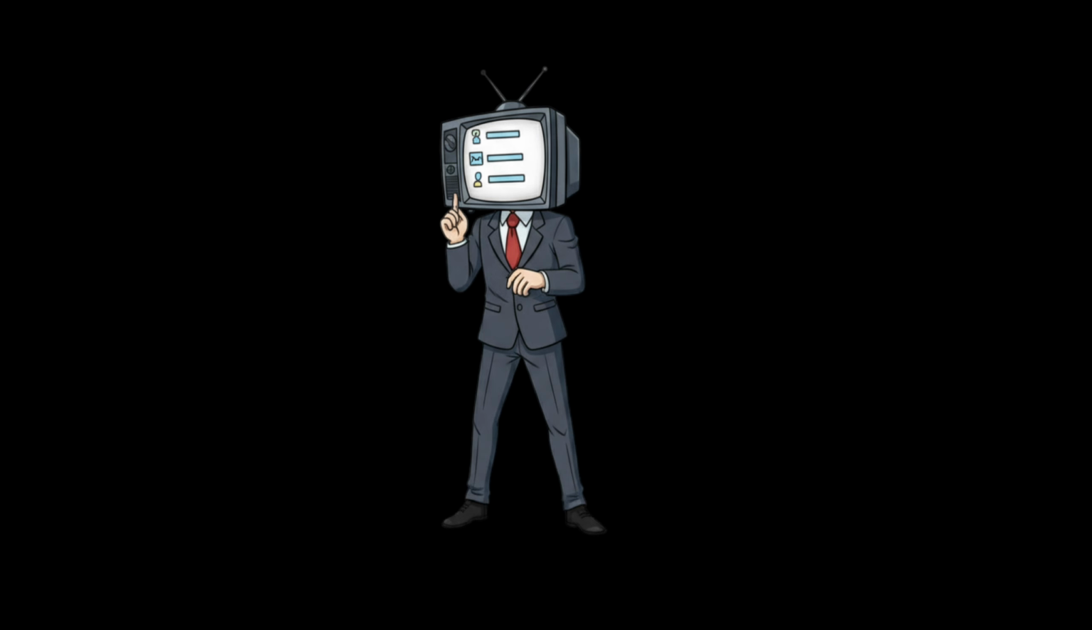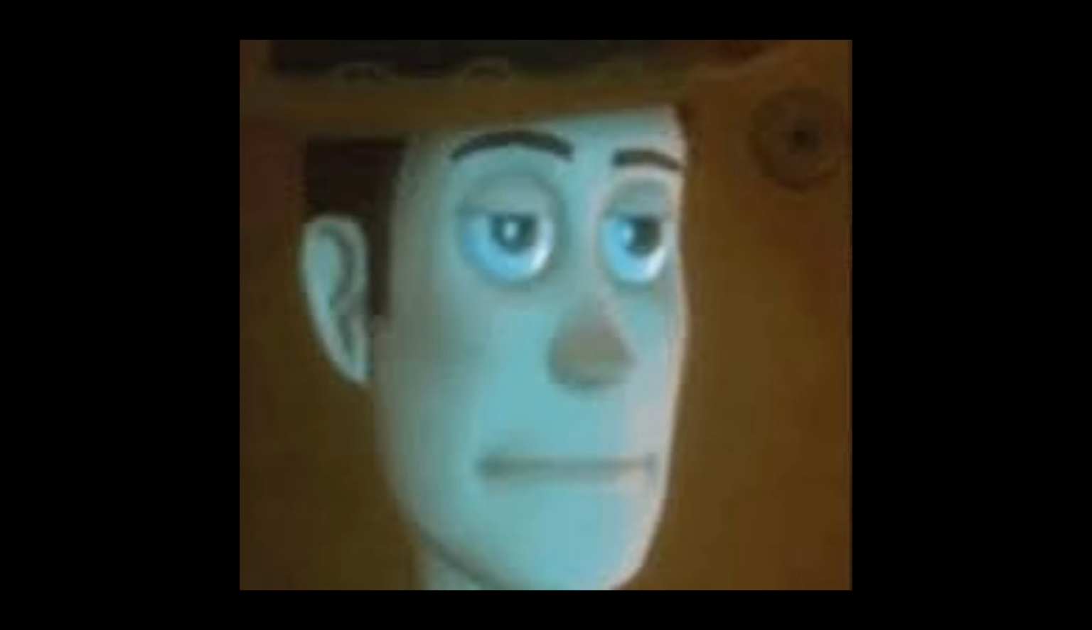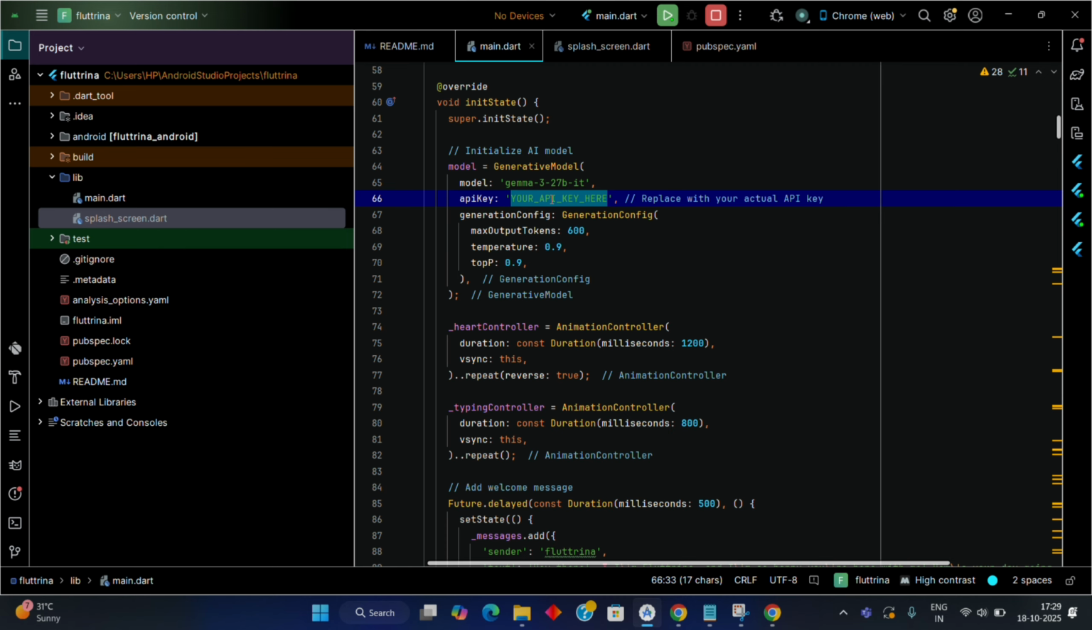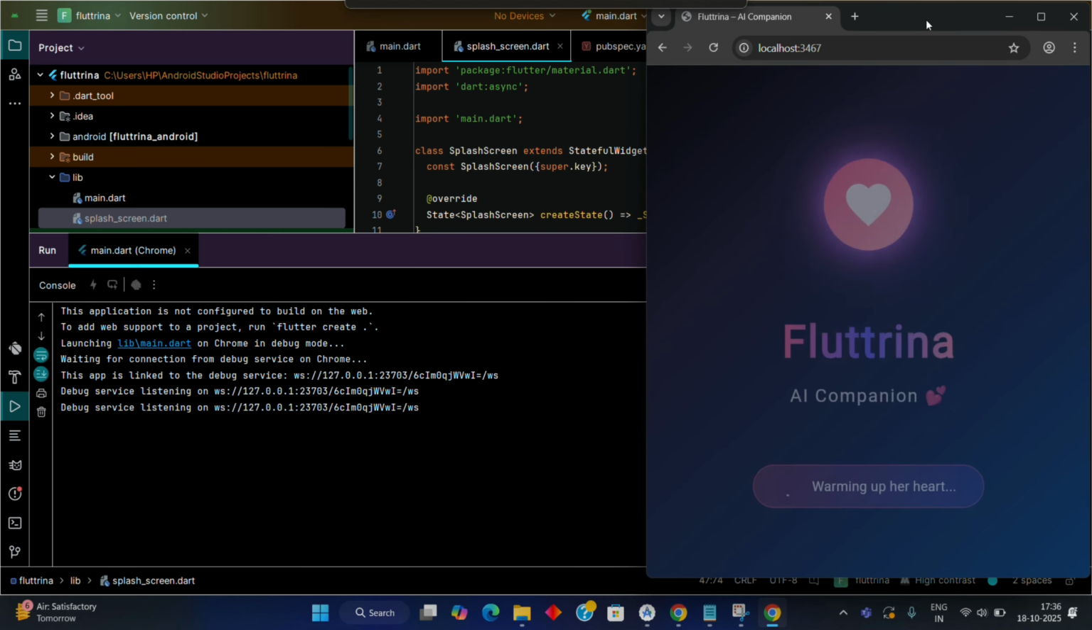Literally. The API key. I used Gemma 3 from Google DeepMind. 14,000 free calls a day. That's 14,000 chances to get emotionally attached to your own code. I pasted the key, changed the model name, hit run, and it actually worked.